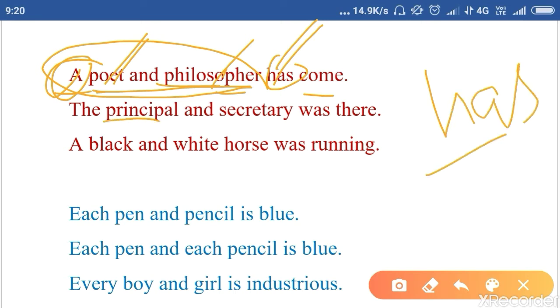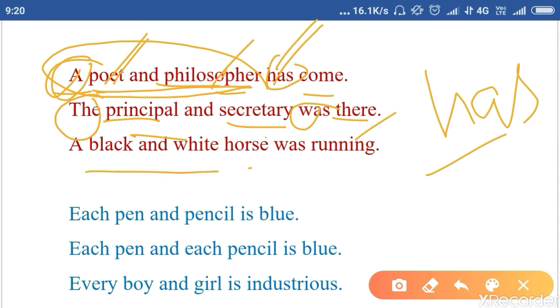The principal and secretary was there. Again, the same person is principal and the same person is secretary, and there is only one article attached to it. So it indicates that the person is singular, one. The principal and secretary was there, right?